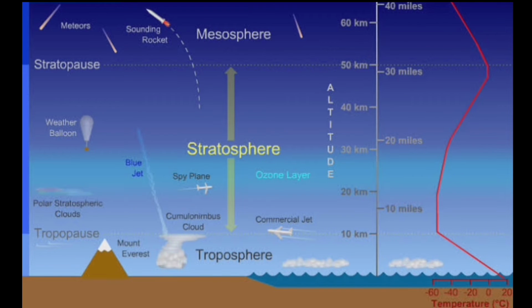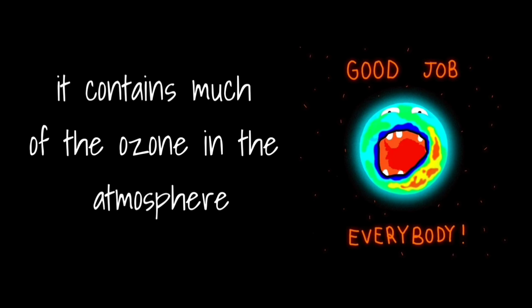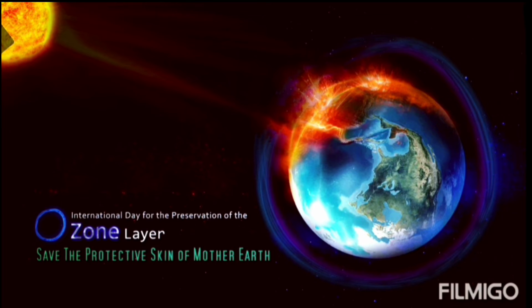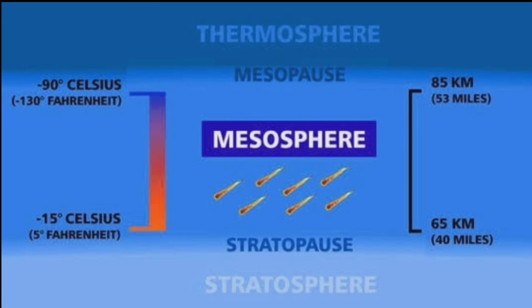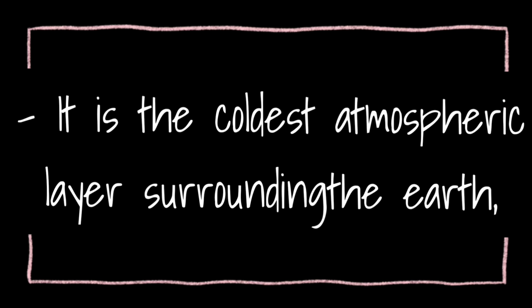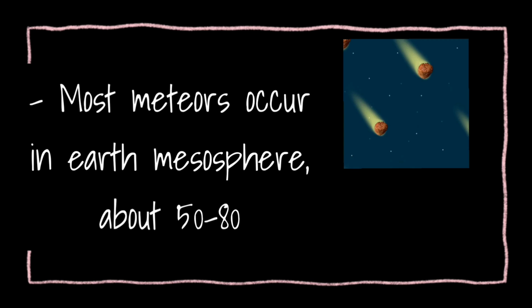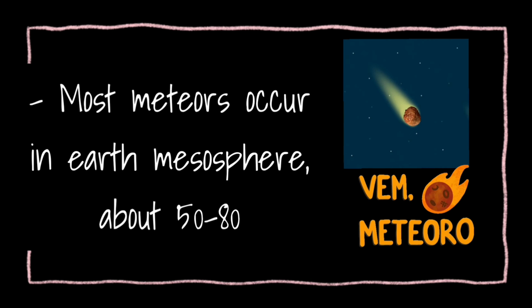The stratosphere is the second layer of the atmosphere of the Earth. It contains much of the ozone in the atmosphere. Ozone protects the Earth from the sun's harmful rays, and is found in the stratosphere. Third is the mesosphere. The mesosphere is the third layer of the atmosphere. It is the coldest atmospheric layer surrounding the Earth. Most meteors burn up in Earth's mesosphere, about 50 to 80 km up.